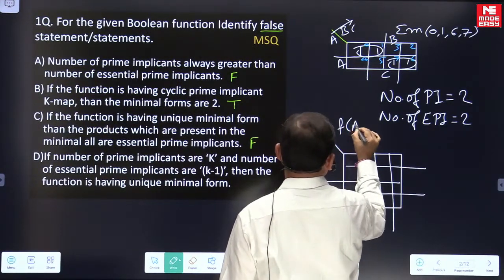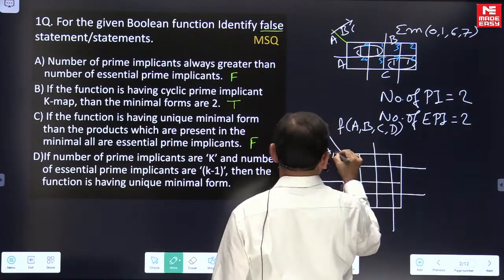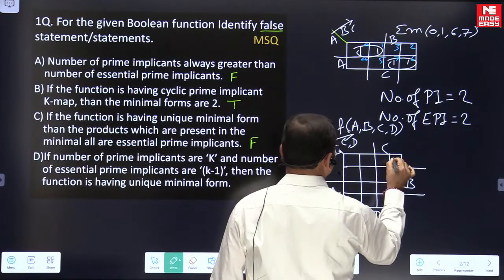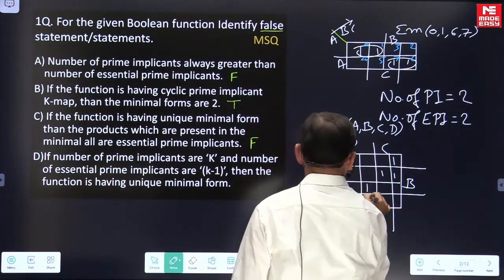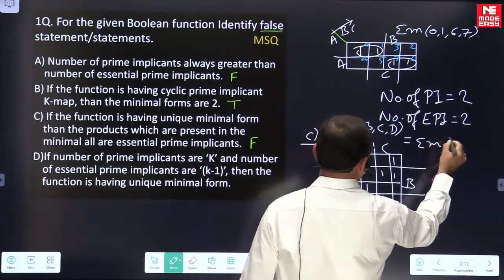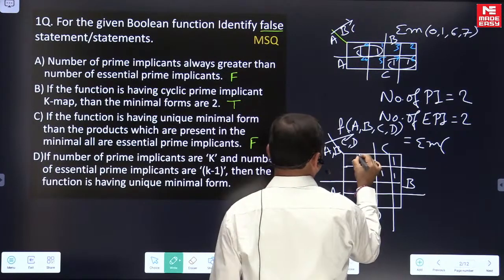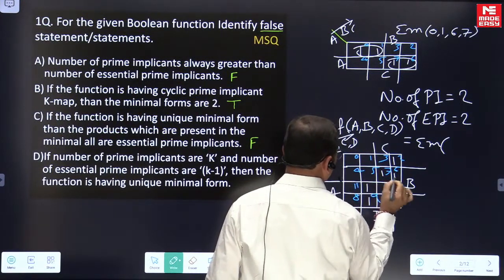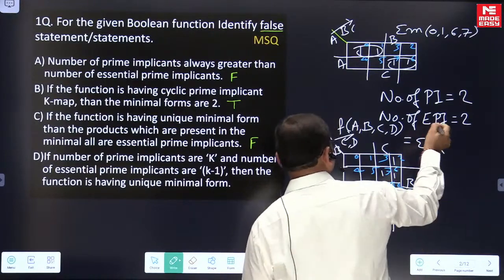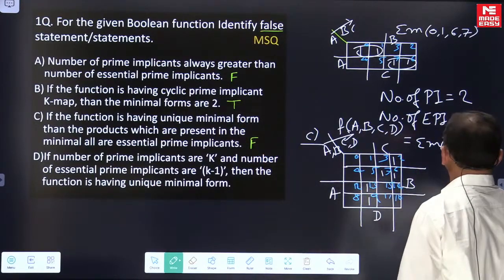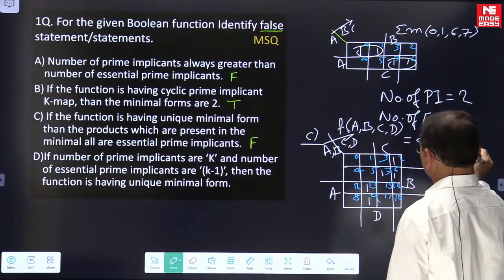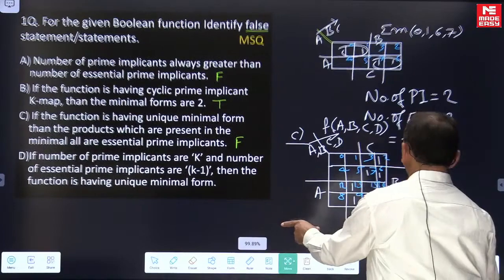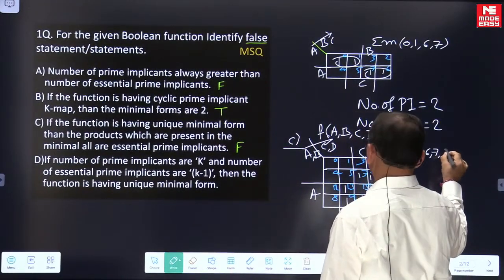Suppose we have a function on these 4 variables A, B, C, D, with the minterms 1, 6, 7, 9, 9 and 13.